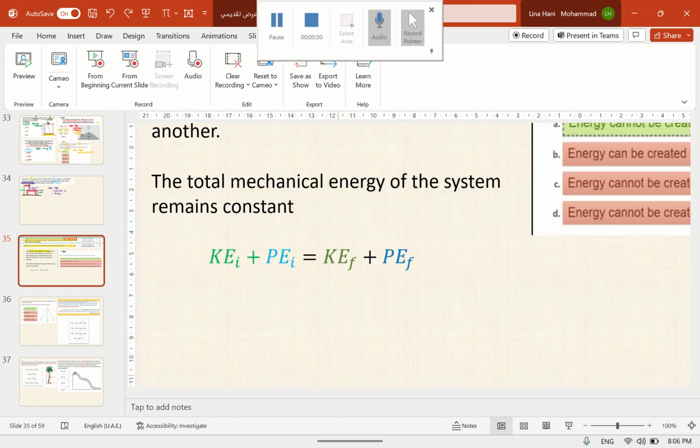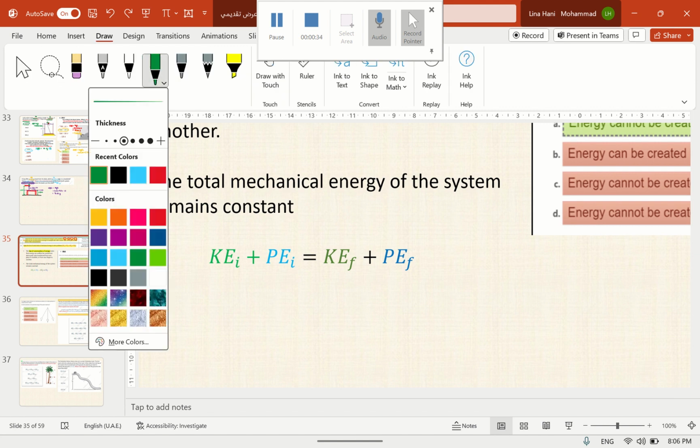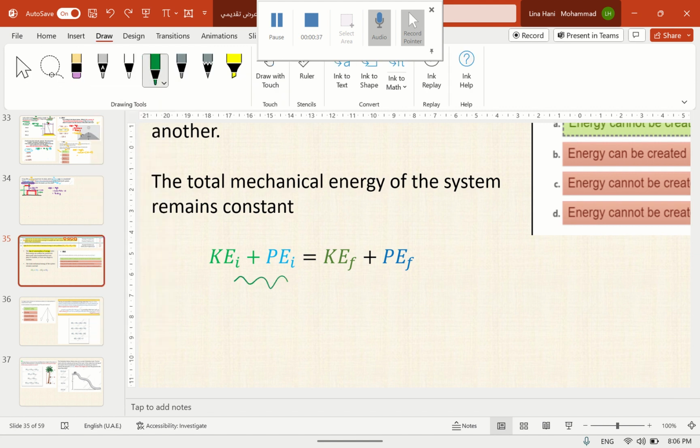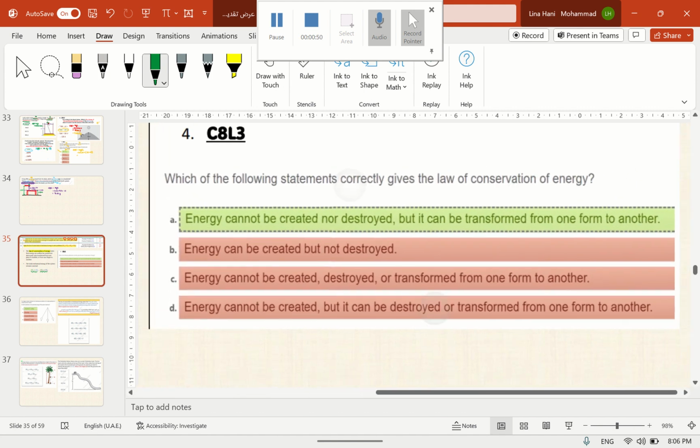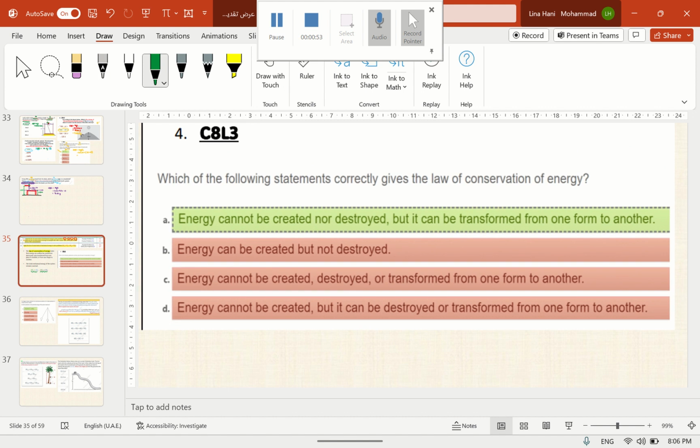So, the initial kinetic energy and potential energy of the system before something happens is equal to the final kinetic energy and potential energy of the system after that event happens. Question: which of the following statements correctly gives the law of conservation of energy? Energy can neither be created nor destroyed, only transferred from one shape to another.